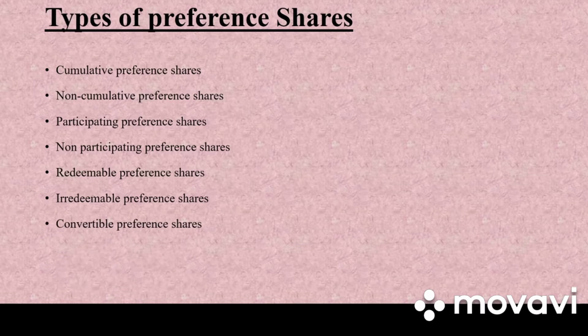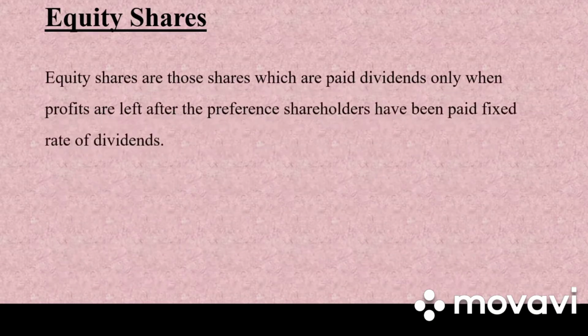Next we have convertible preference shares. Such shareholders have a right to get converted into equity shares. Non-convertible preference shares, they do not have any right to convert their preference shares to equity shares. So these are the different types of preference shares. Next we have equity shares.